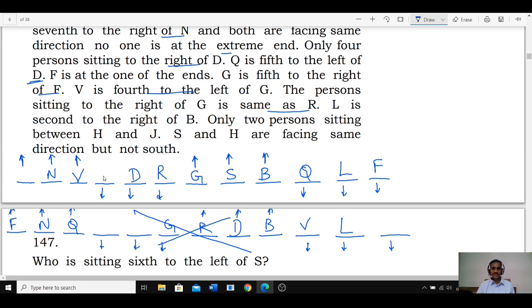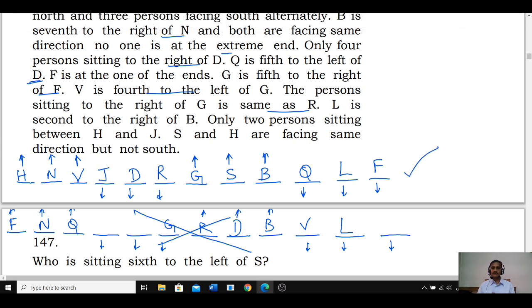And if H is here, J is here. S and H are facing the same direction. S is north and H must also be north. H is north and J will be towards south. And this is the final arrangement we have. Clear now?